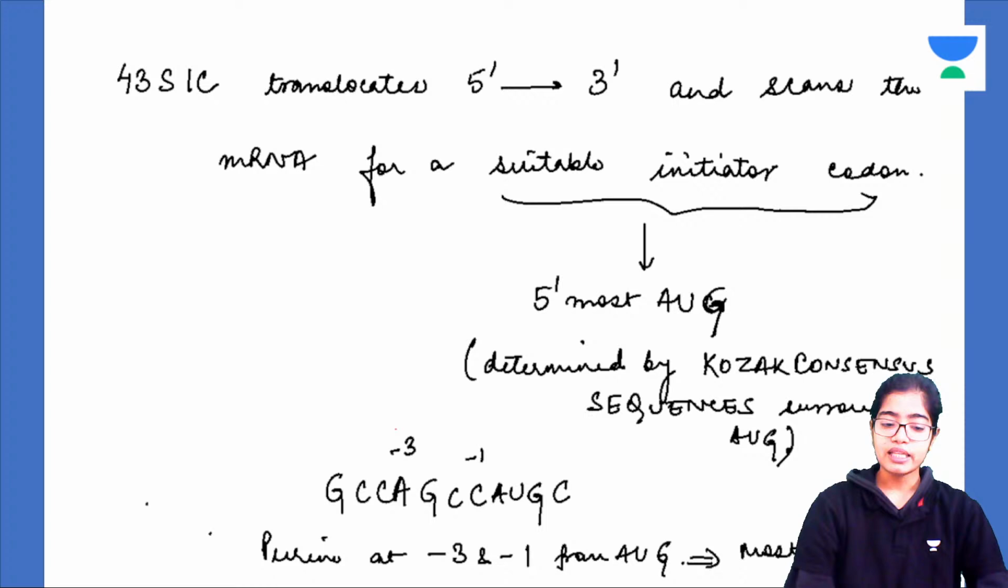This 80S initiation complex has 3 sites. What are these 3 sites? E site, P site and A site.